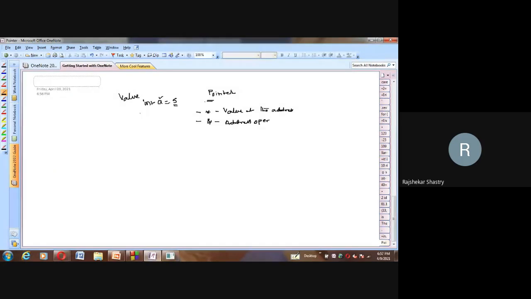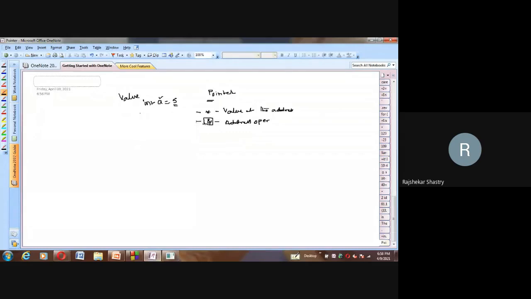Then the next one is how to declare the pointer variable, then how to store the address; all this stuff will come. Knowingly or unknowingly, we have already seen the address operator; we generally use it in scanf to read a variable. There also the meaning is the same. Ampersand is meant for passing the address of the variable, so that whatever value is given by the user, scanf will take the value and go to the address, and in that address it will push the value given by the user. So the ampersand we use in scanf is meant for the same.